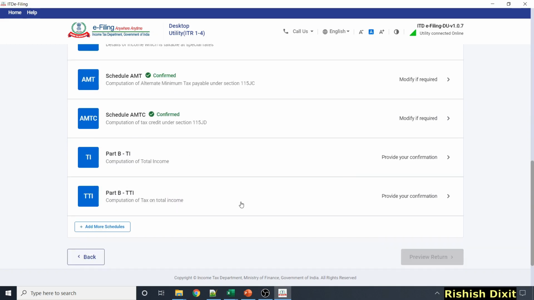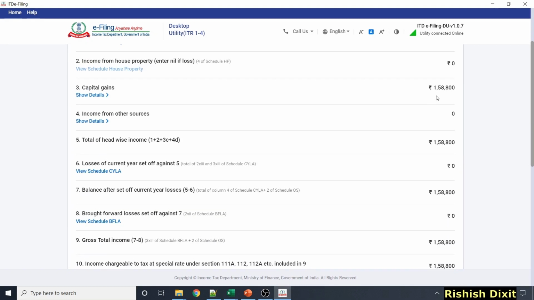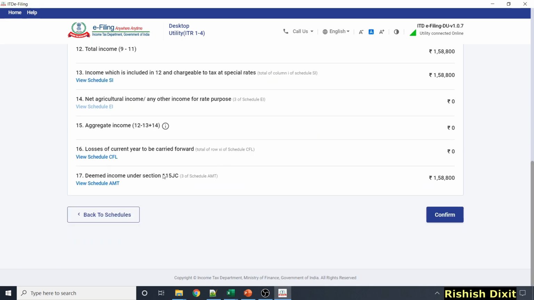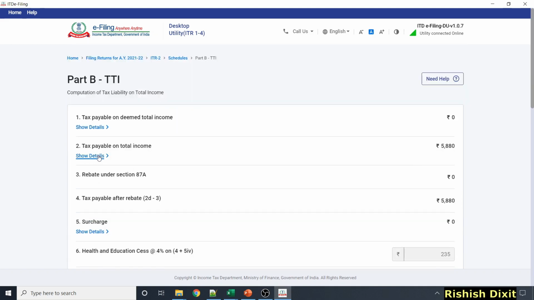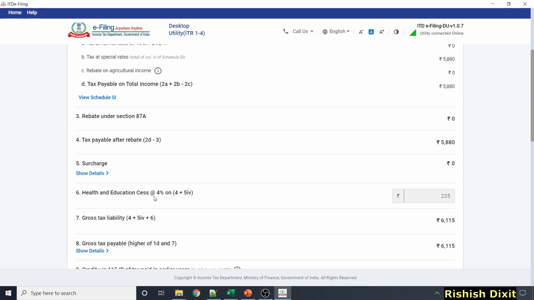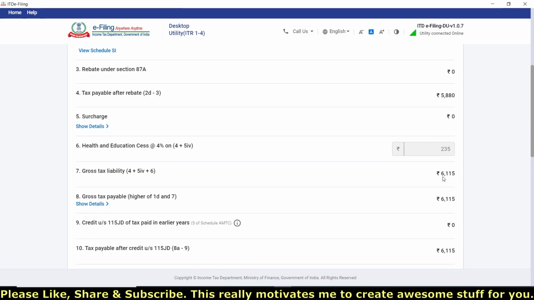Part B TI and Part B TTI. This is all tax computation, so I already explained it. You have 158800 as long-term capital gain. Then here you can see deemed income under section 115JC, total 158800. You can click here, confirm, then computation of tax on total income. Here you can see tax payable on total income. If you expand it, you can see 5880. This is perfectly right, what we saw as per section 112A. And here you will get health and education cess at the rate of 4%, so 235. So total tax liability you would get is 6115.